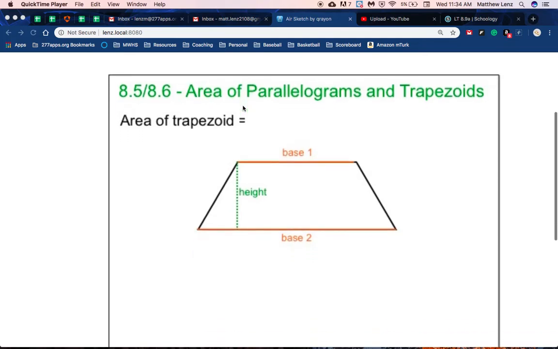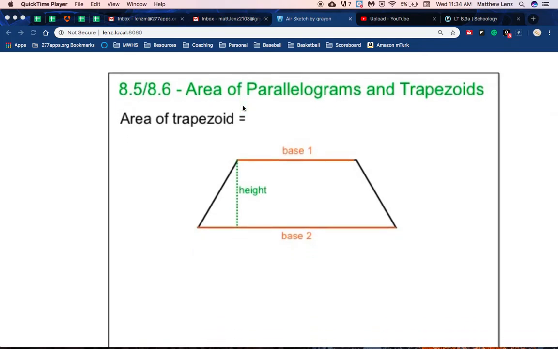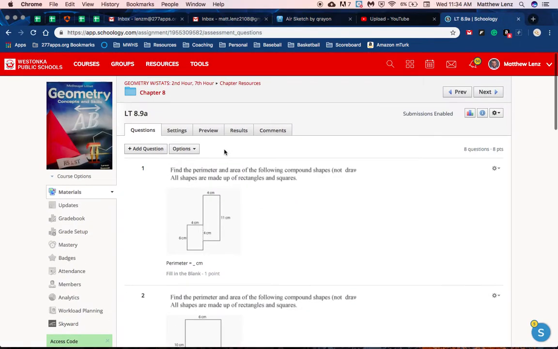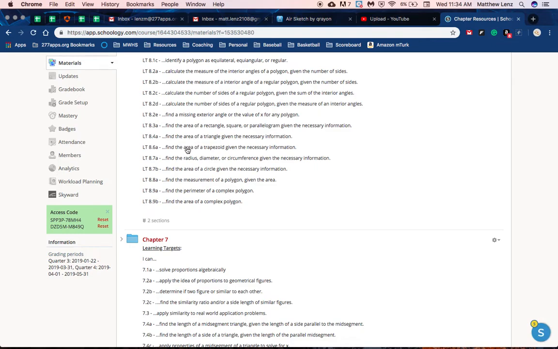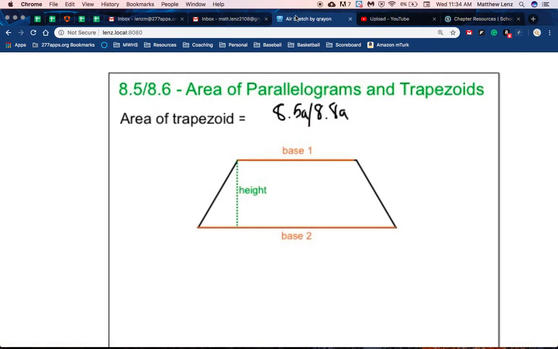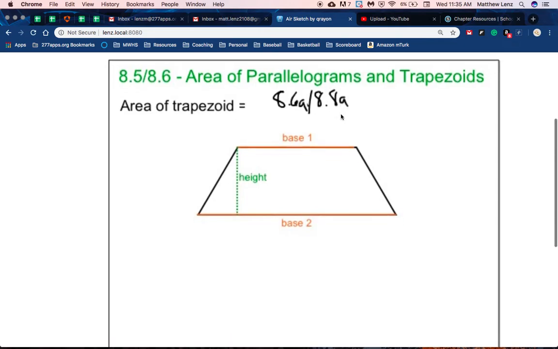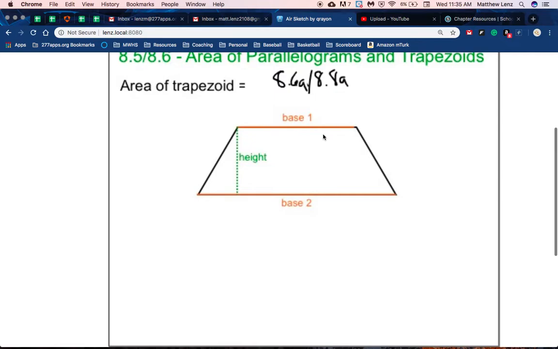We're here, and this will be your 8.5A, 8.8A assignments. And while I'm writing that, that does not seem correct. Let me double check. Chapter resources. 8.6, I forgot, we skipped 8.5 in our book. So this is actually 8.6A, 8.8A. Again, 8.6 is just find the area of the trapezoid. 8.8 is working backwards, which will actually be a little bit more complicated with trapezoids, as we'll see.